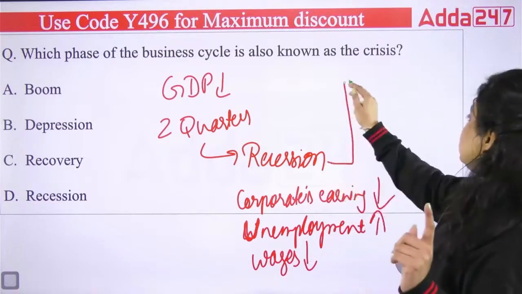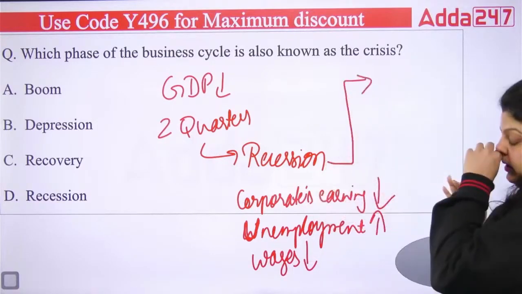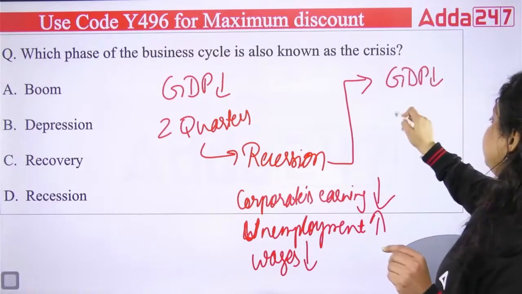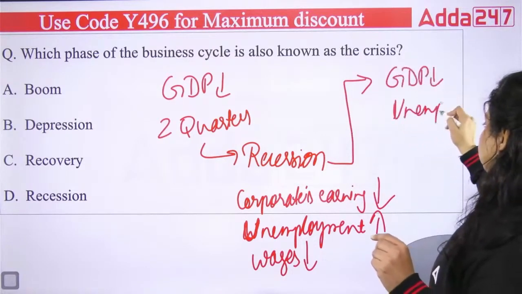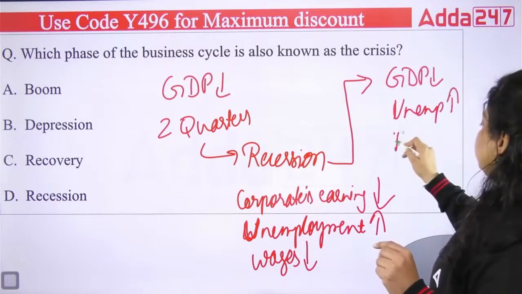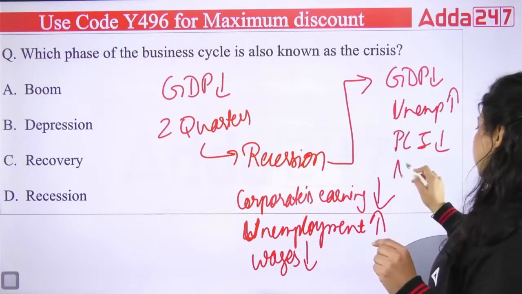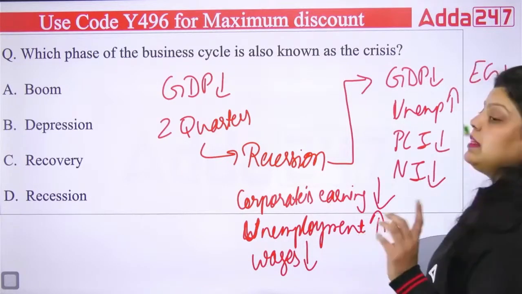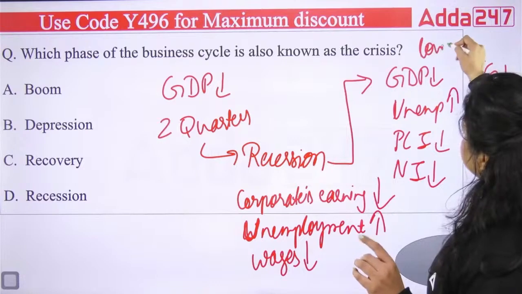When the recession continues, your GDP is obviously declining, your unemployment is obviously increasing. Your per capita income, national income and economic growth started declining, and they reach the lowest point.